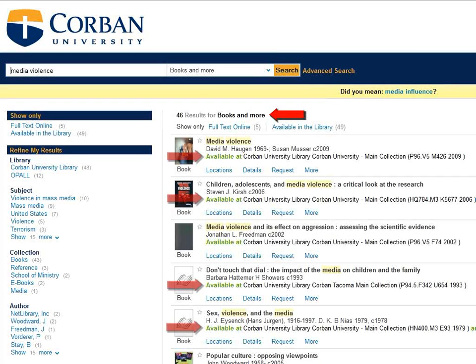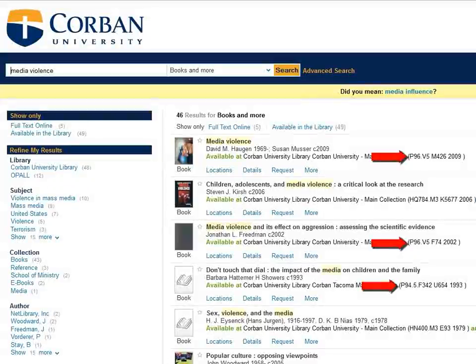Most of these titles are available. Corbin Search provides the LC or the Library of Congress call number so you can easily find your book. Just looking through these titles briefly, you will notice a little bit of consistency in them. For example, you have a handful of books in the HQ 784 section, and another handful in P94 through P96. You will likely be going to those areas to pick up these books.